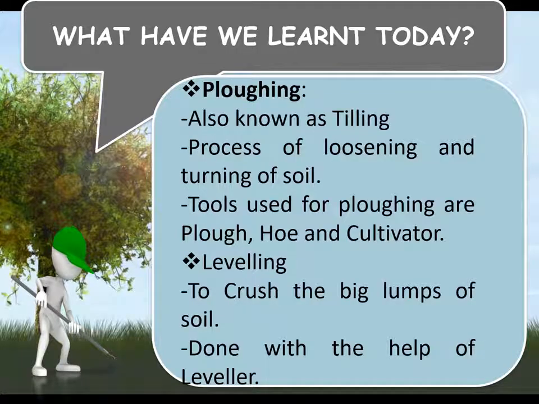Plowing, also known as tilling, is the process of loosening and turning of soil. Tools used for plowing are plow, hoe and cultivator. Leveling is done to crush the big lumps of soil, with the help of a leveler.